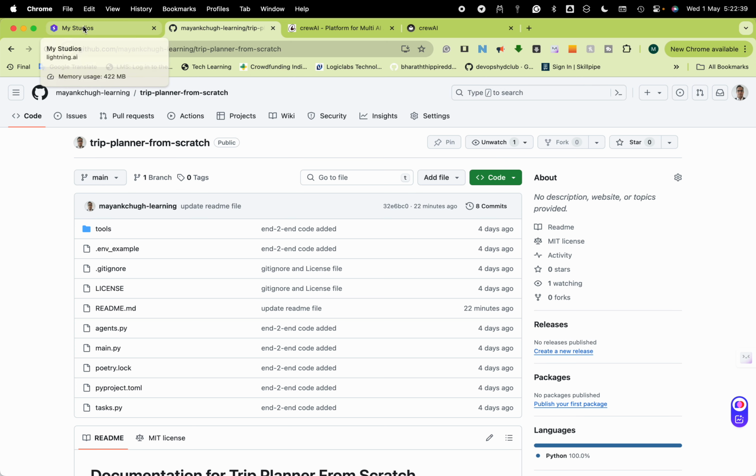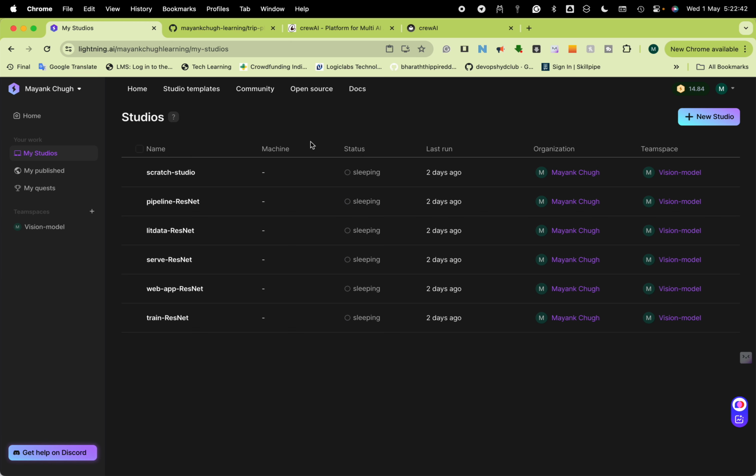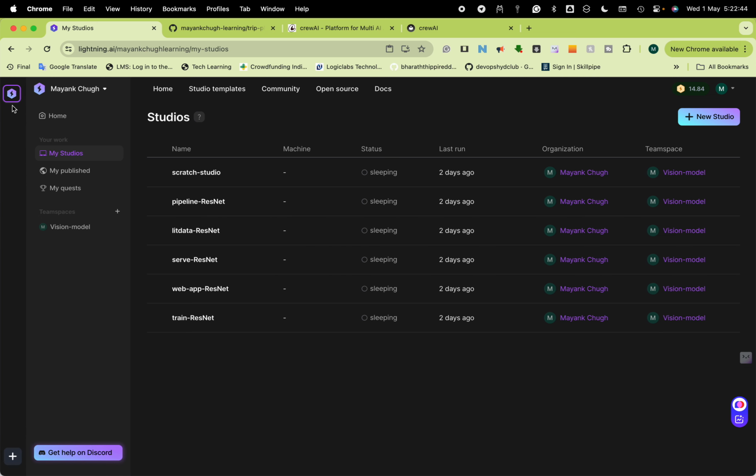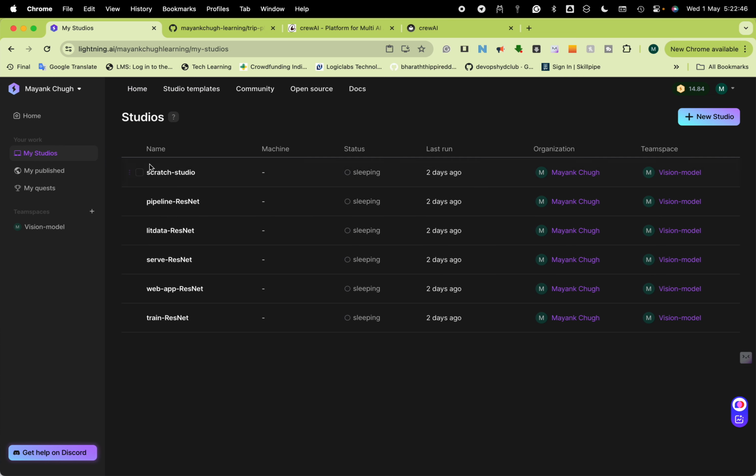So I believe you have started using this Lightning AI. It provides you a GPU and everything. So I am just creating a new GPU. I have used it for around 30-40 minutes, and I got this 14.84 charged, meaning a 16 cents USD charge.